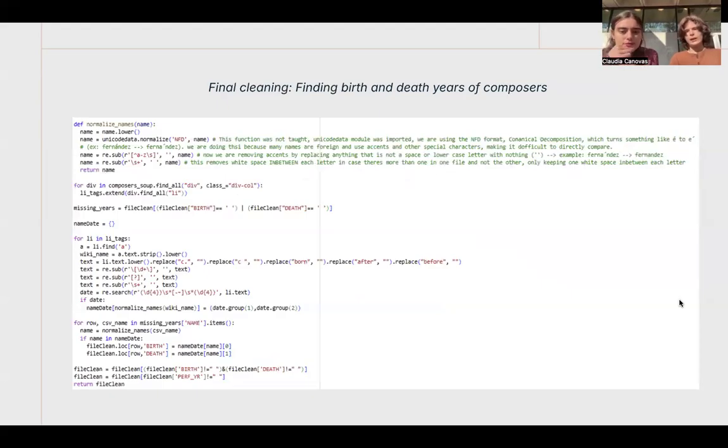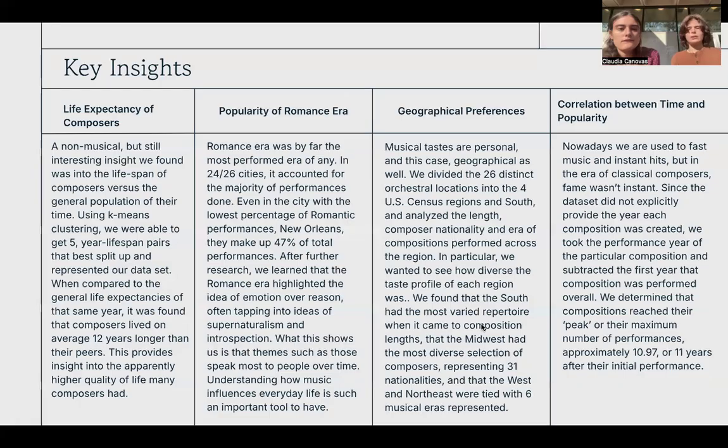And then finally, the last thing that we needed to fill in our inconsistencies was finding birth and death years of composers. To do this, we first normalized all the names because there were a lot of accents and all that didn't exactly match between the Wikipedia and our data set. After that, we went through the Wikipedia to create an entire dictionary of the composers and their birth and death years, and then we went through anything missing in the CSV, and if they were found in the dictionary, their birth and death years were put in.